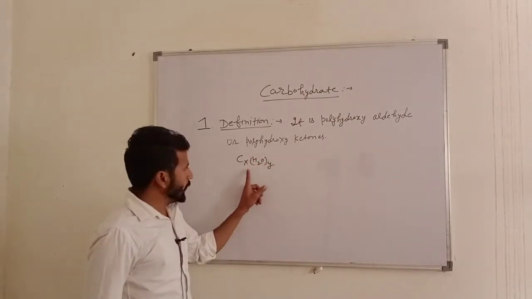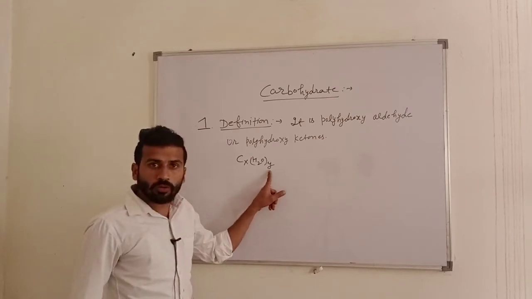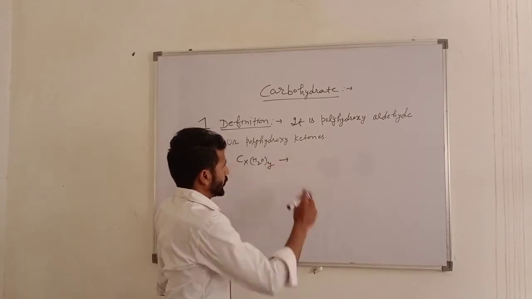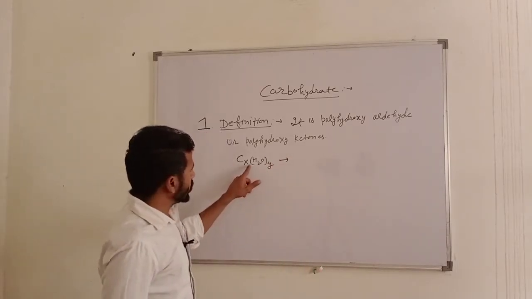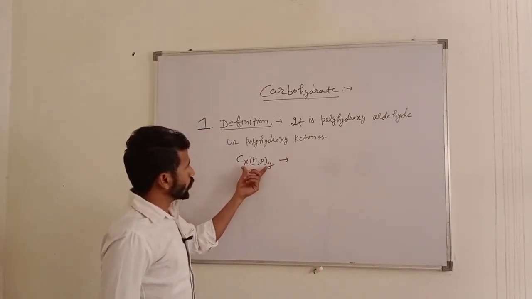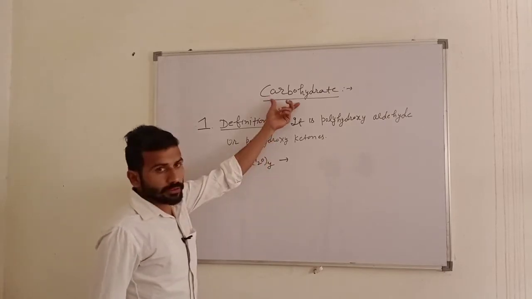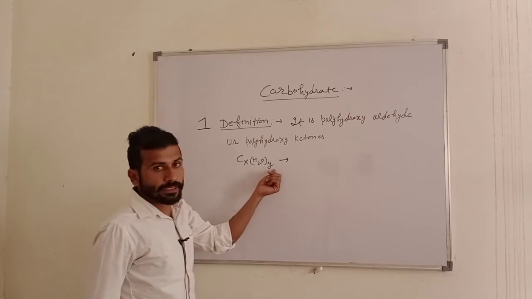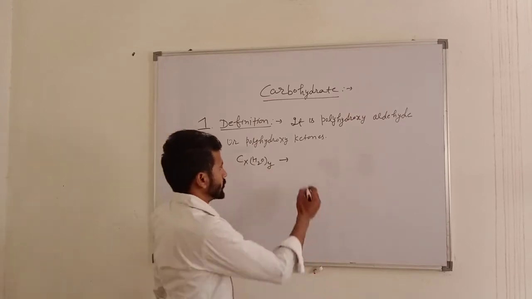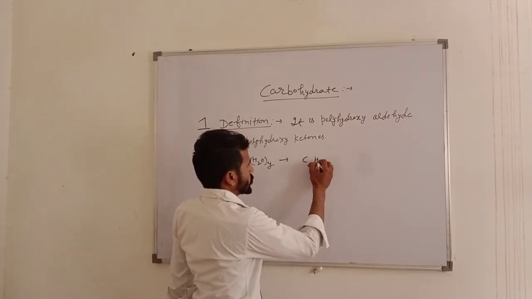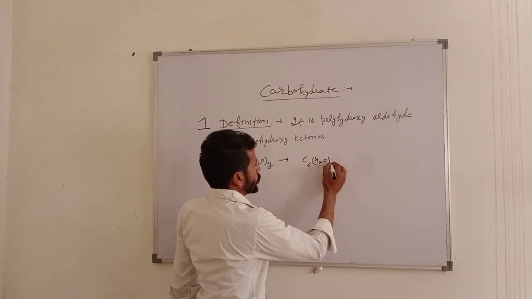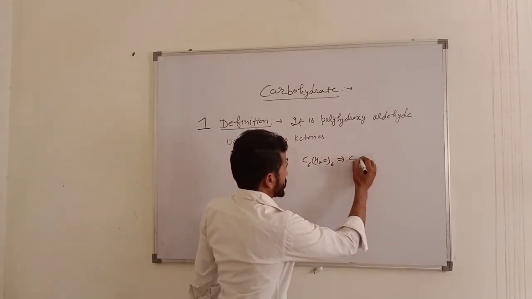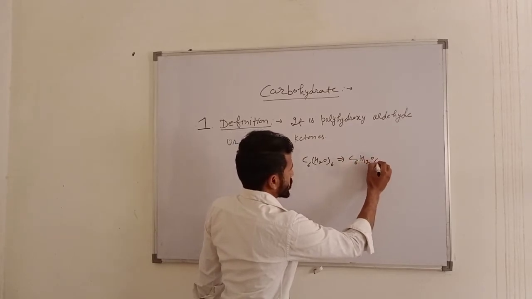The values of x and y may or may not be the same, and also not every value that fits this formula is a carbohydrate. For example, if we put the value of x and y as 6, then the formula is C6H12O6.